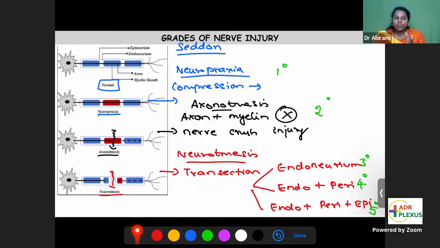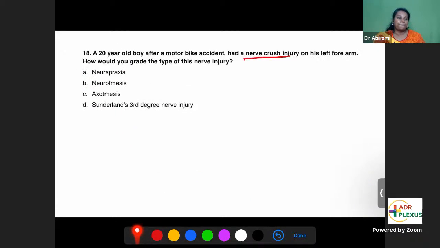So nerve crush is the question. It comes under axonotmesis. The answer is axonotmesis.